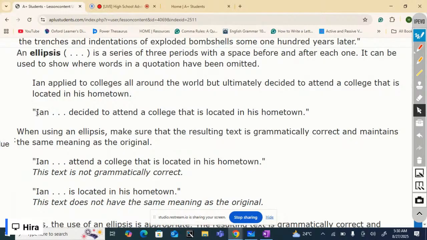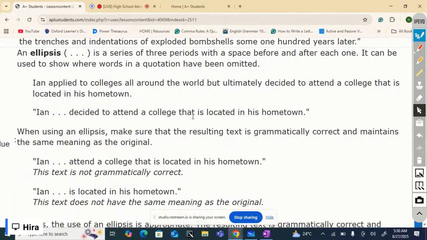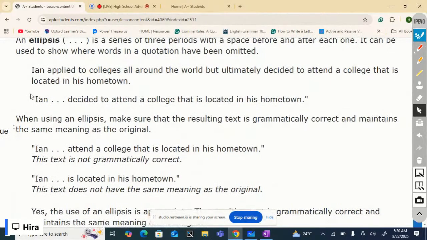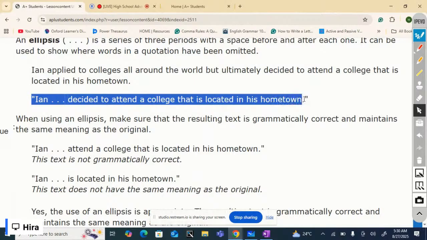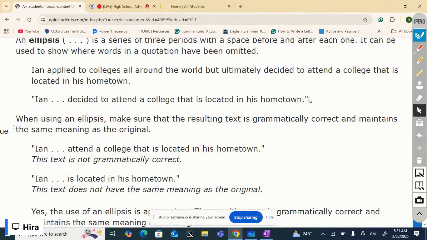Let's read the one which has an ellipsis. Ian, ellipsis, decided to attend a college that is located in his hometown. Again, follow the same rules of quotation: begin the quotation, then end it with a period, and then close the quotation marks.